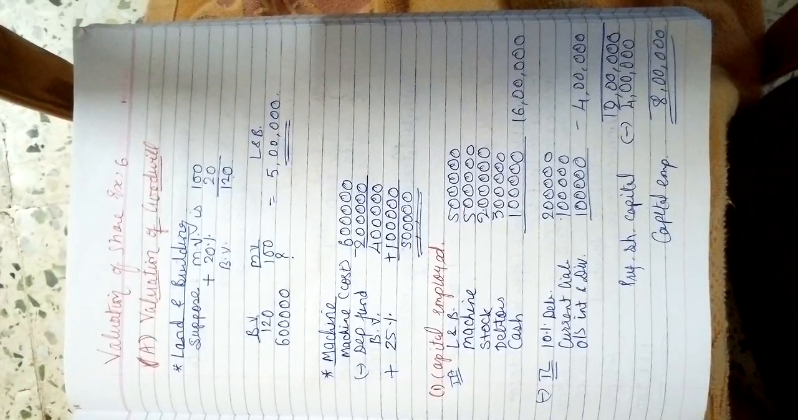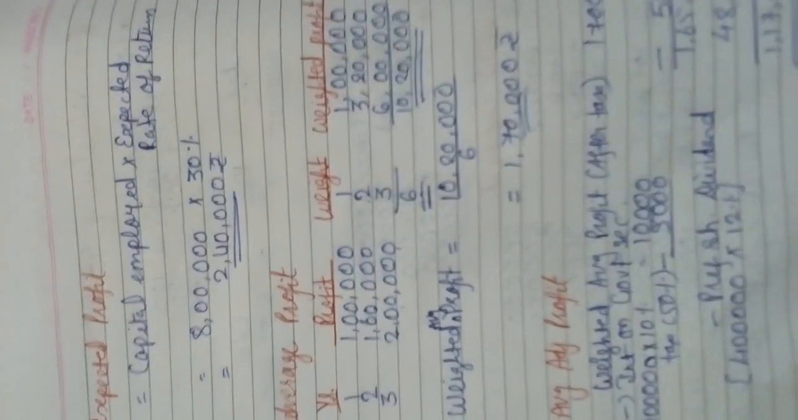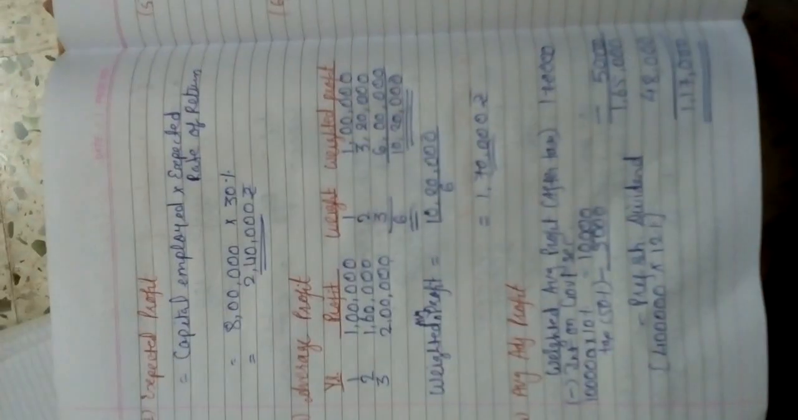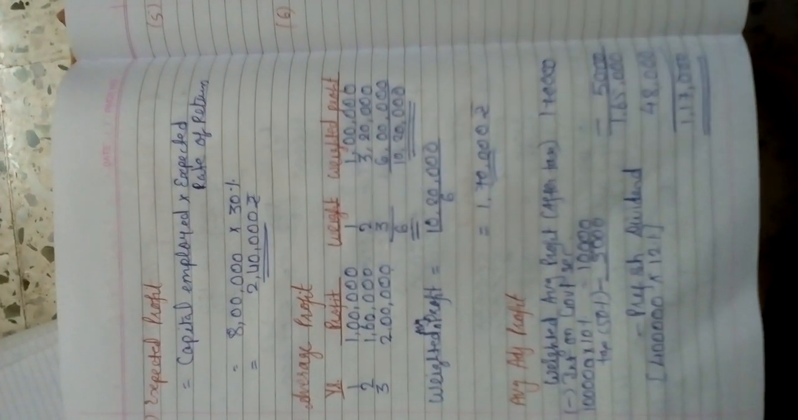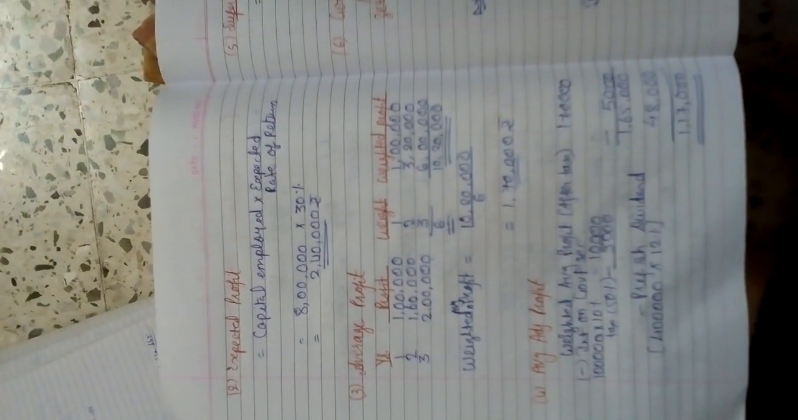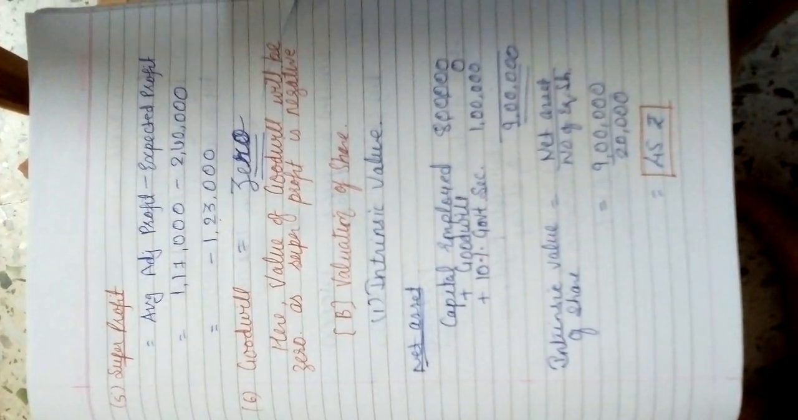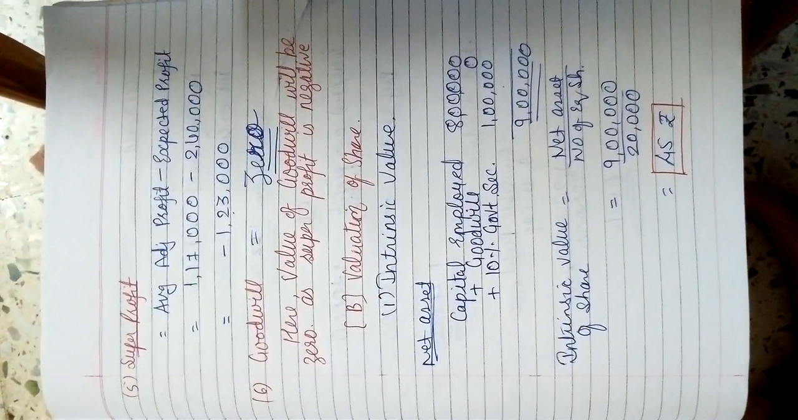Okay, next, the second step, expected profit. Then average profit weights should be assigned, right? Then average adjusted profit. Next, super profit negative 123, so the goodwill will be 0. Then portion B, valuation of share.